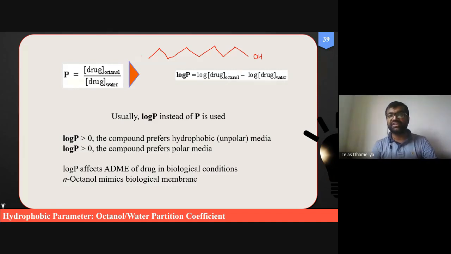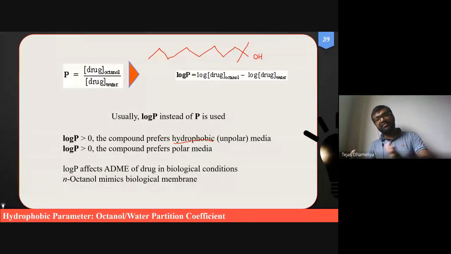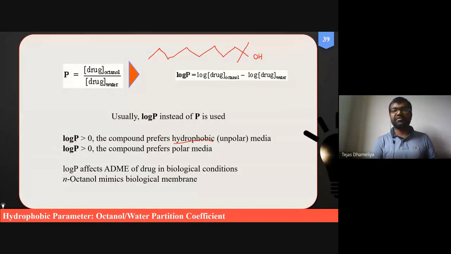In this structure, the 8 carbon long chain represents hydrophobic character, or sometimes lipophilic character. And OH is a hydroxyl, so naturally it is a polar functional group. Why are we selecting N-octanol? Because it is a mixture of hydrophobic and hydrophilic functional groups. The hydrophobic functional group is this 8 carbon long chain, and the hydrophilic functional group is this OH.